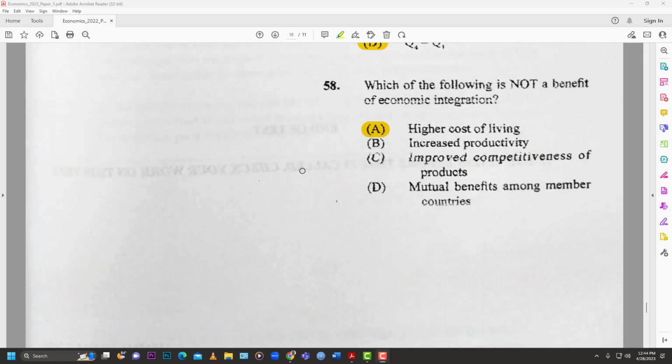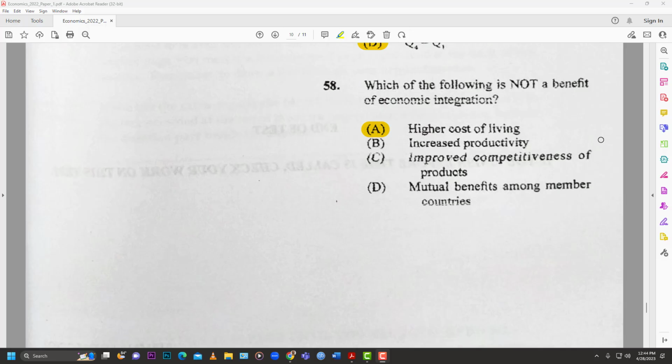58. Which of the following is not a benefit of economic integration? And off the bat, you can see higher cost of living. Who is that an advantage for? Not a soul, no one. And so the answer for 58 is A, higher cost of living. That is not a benefit any way you twist it, right?